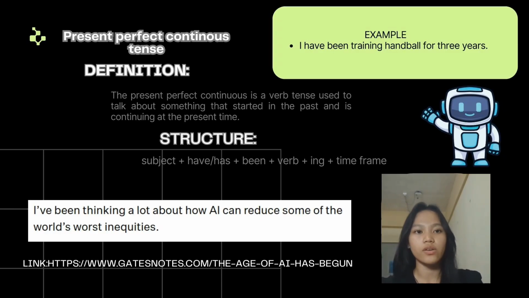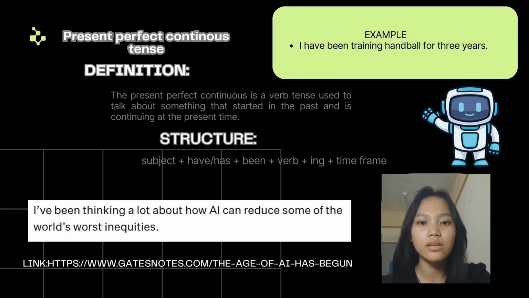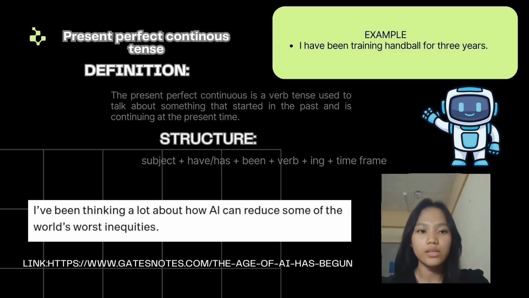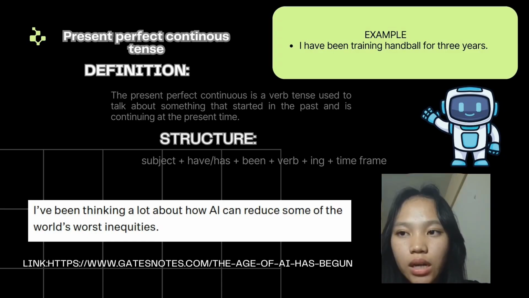Basically, it's used to show an action that started in the past and is still continuing until now. The structure is subject plus has or have plus been plus verb and ing and time frame. For example, I have been training handball for 3 years, and from the AI article that I found: I've been thinking a lot about how AI can reduce some of the world's inequalities. From this article, the subject is I, have plus been, and the verb plus ing is thinking.